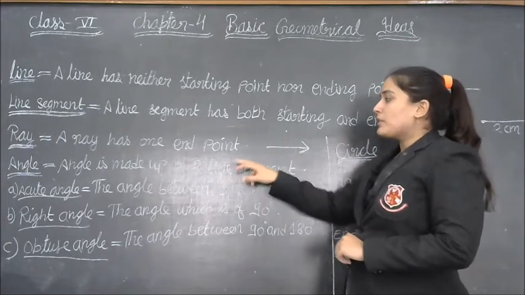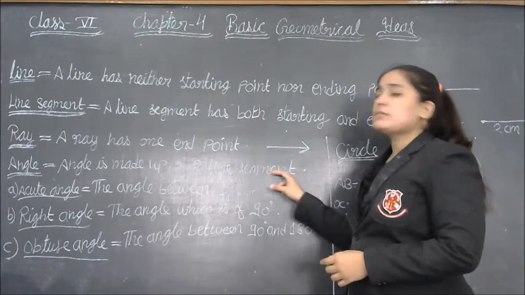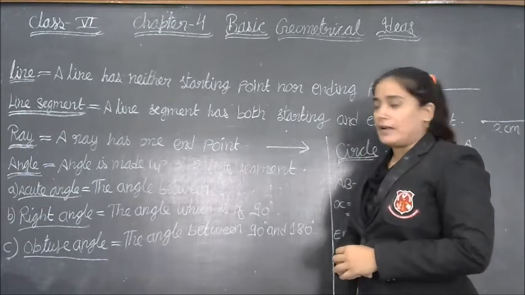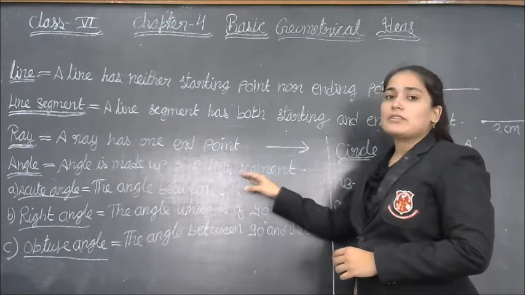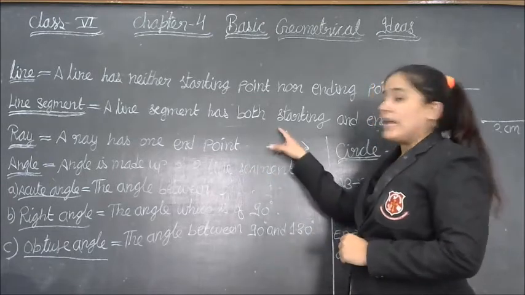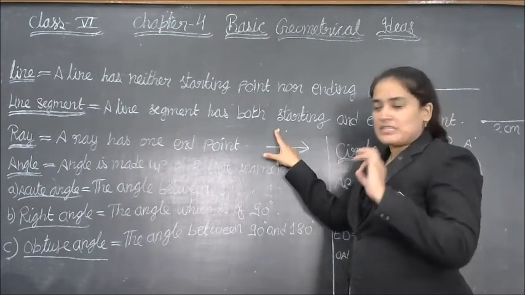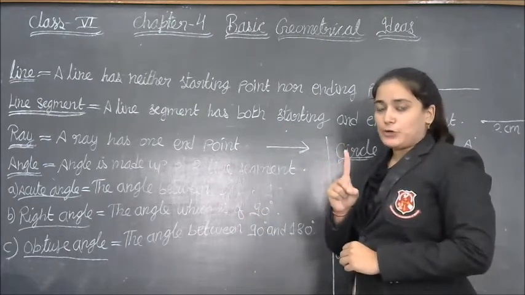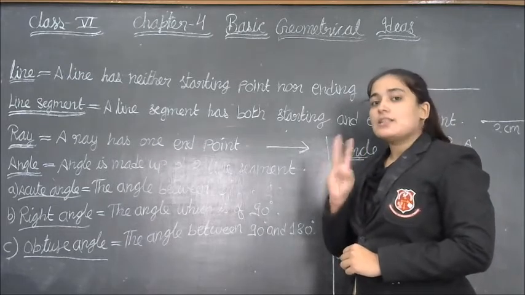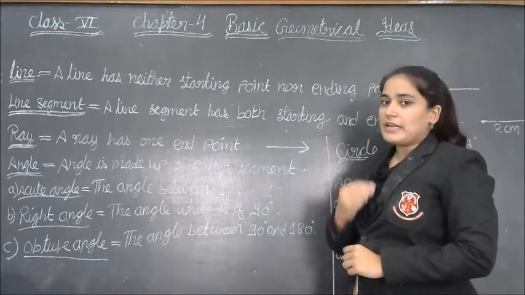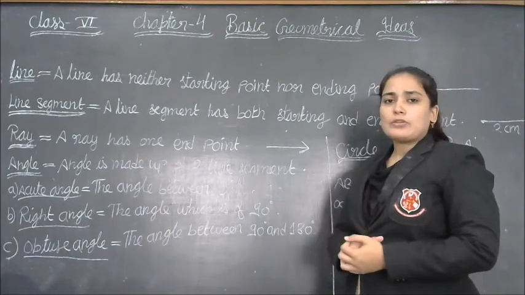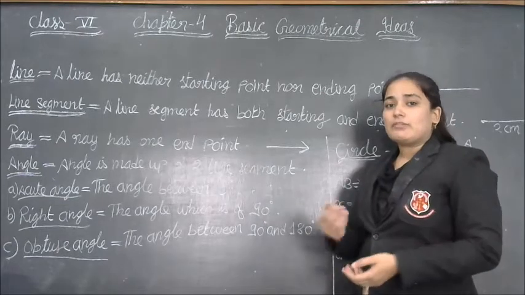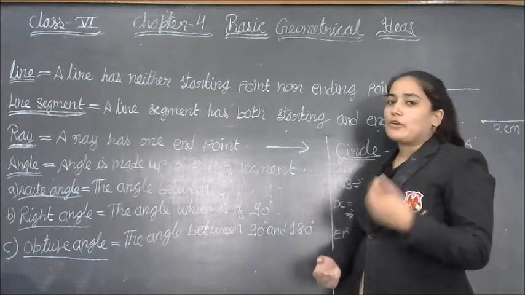Okay. So next, angle. Angle is made up of two line segments. If we have only one line segment, we cannot draw an angle. We have to draw an angle with the help of two line segments. Line segment means the exact measurement. Now angle. Angles are of three types. First, acute angle. Second, right angle. Third, obtuse angle. You all know about the measurements like 30 degree, 40 degree, 60 degree, 120 degree, 180 degree. These all are the measurements of angle.